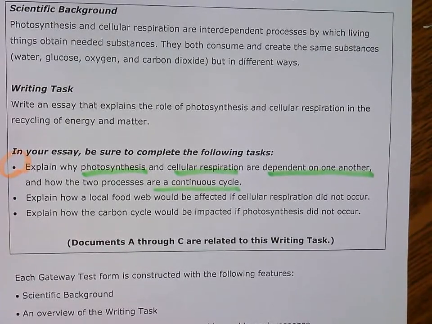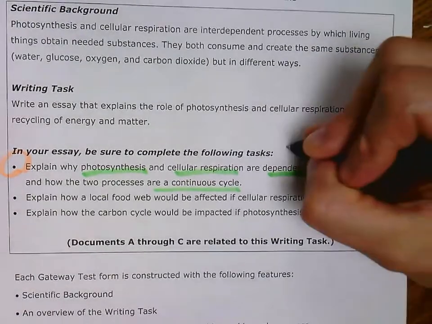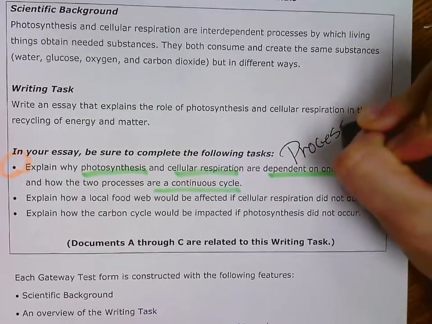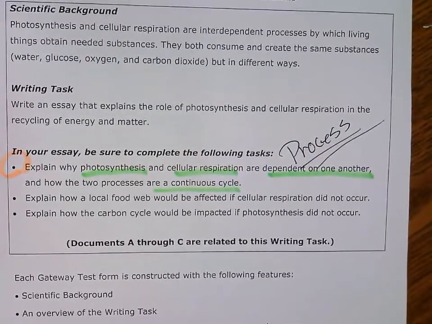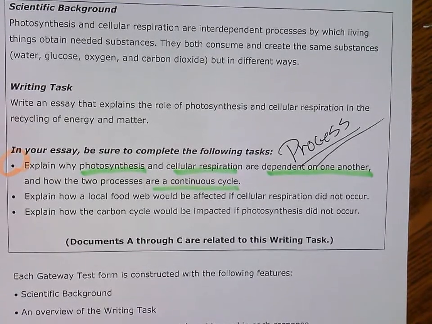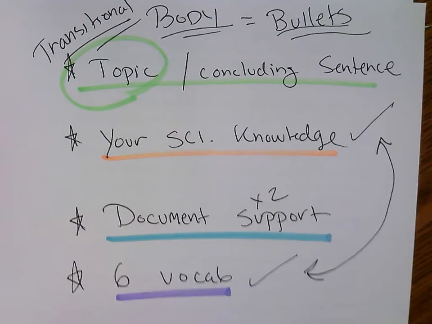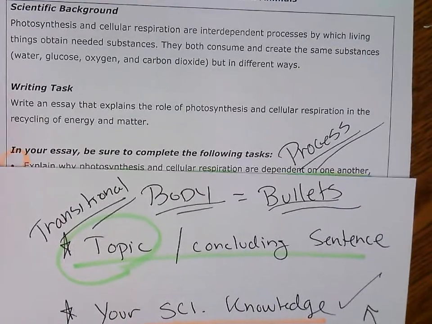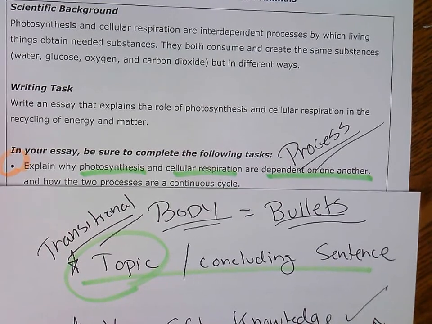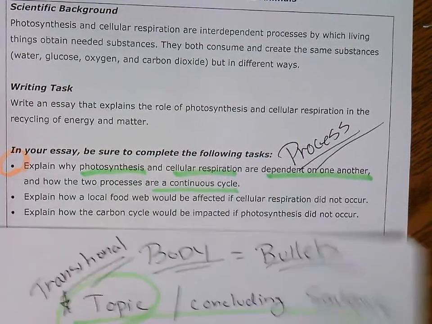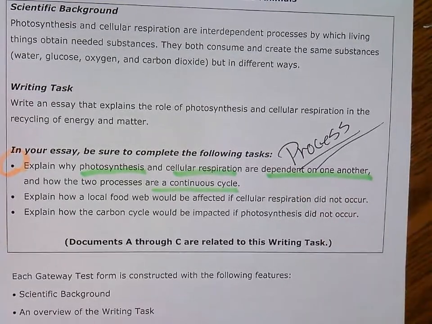And again, if you know the process, my friends, this should be easy. Continuous cycle. They depend on one another. All right, let's go back to this. So we need to have a topic sentence, and we need to basically transform this into our topic sentence. So photosynthesis, cellular respiration, depending on one another, continuous cycle.